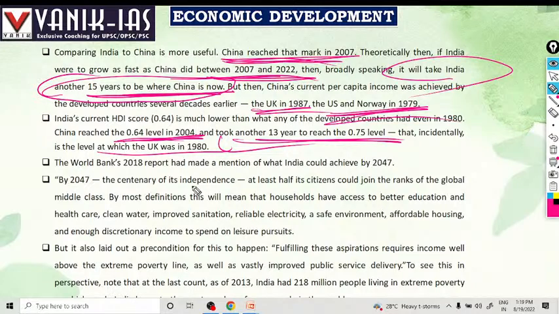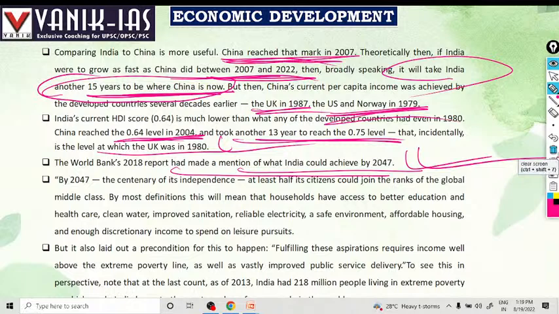The World Bank 2018 report has made mention of what India could achieve by 2047. By the centenary of independence, at least half of citizens would join the ranks of the global middle class.